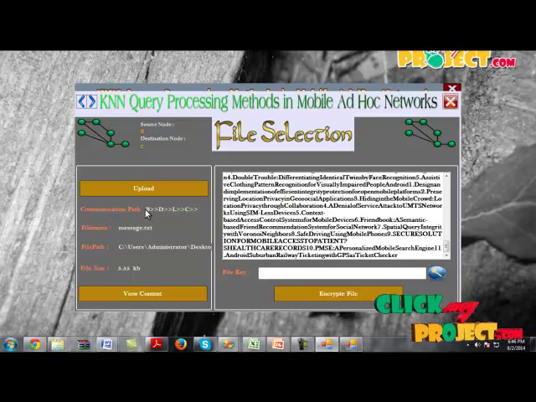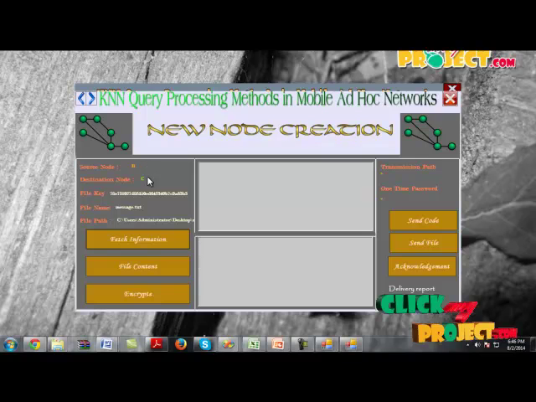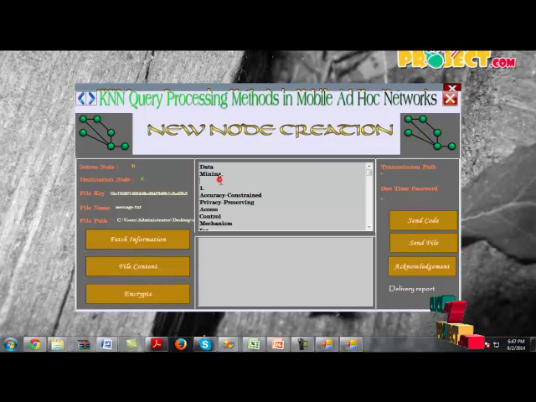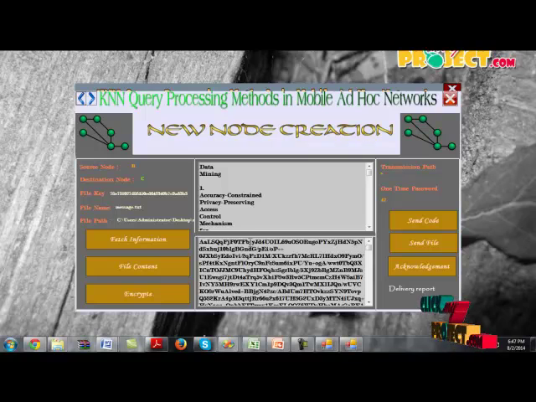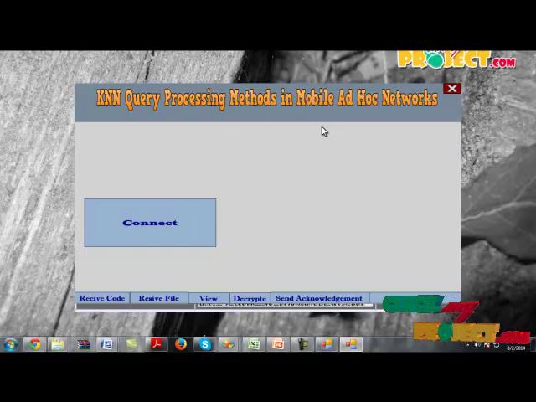By uploading the file, the path will be shown, and by clicking the key, the hash key will be generated for the file name. Then if you give encryption, the file encryption information and transaction details will be shown, and if you give file content, the content will be split line by line. A word will be split line by line. It is called tokenization. And then if you click encryption, the words will be encrypted. This is the client receiver side.